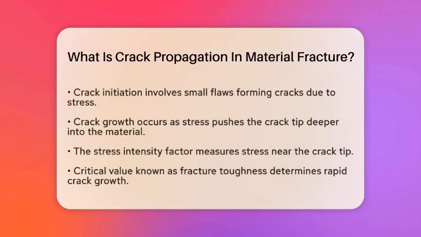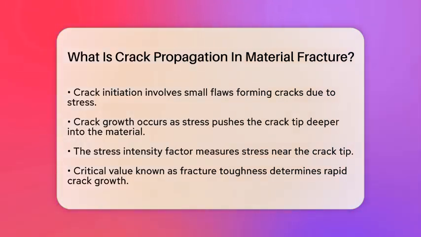A key player in this process is the stress intensity factor. This factor measures the stress state near the crack tip. As the applied stress and the crack length increase, so does the stress intensity factor. When this factor surpasses a critical value known as fracture toughness, the crack can grow rapidly, leading to sudden failure of the material. The properties of the material itself play a big role in how crack propagation behaves.